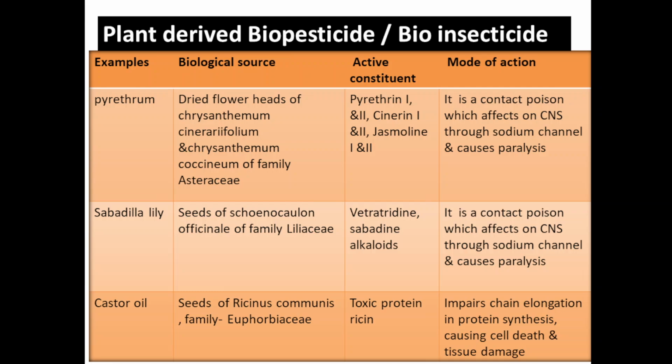Protein synthesis is important, because protein is important for cell function as well as cell structure, and if the proteins are not synthesized, then naturally cell death will occur and it will cause tissue damage, and in this way it will help to kill the pest or insect.